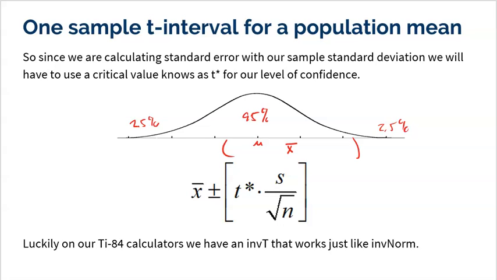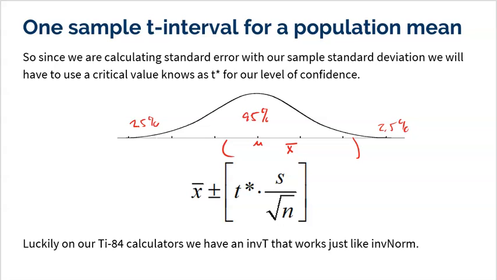So we're going to take our sample mean, x bar. We're going to go up, we're going to go down by our margin of error. But wait a minute, this is a T model. So no more Z stars. We're now going to use T star times the standard error, which is S divided by the square root of n. So this is what happens. Because we're using S in place of sigma, we have to use a T model. A T model is very much like a normal model, a little flatter, a little bit more spread out. Boom, that's it. It's really that simple.